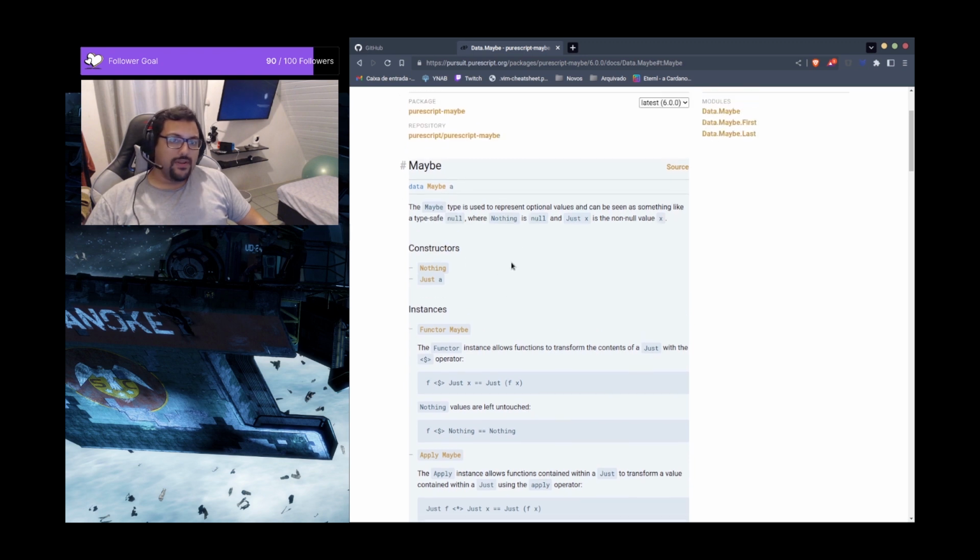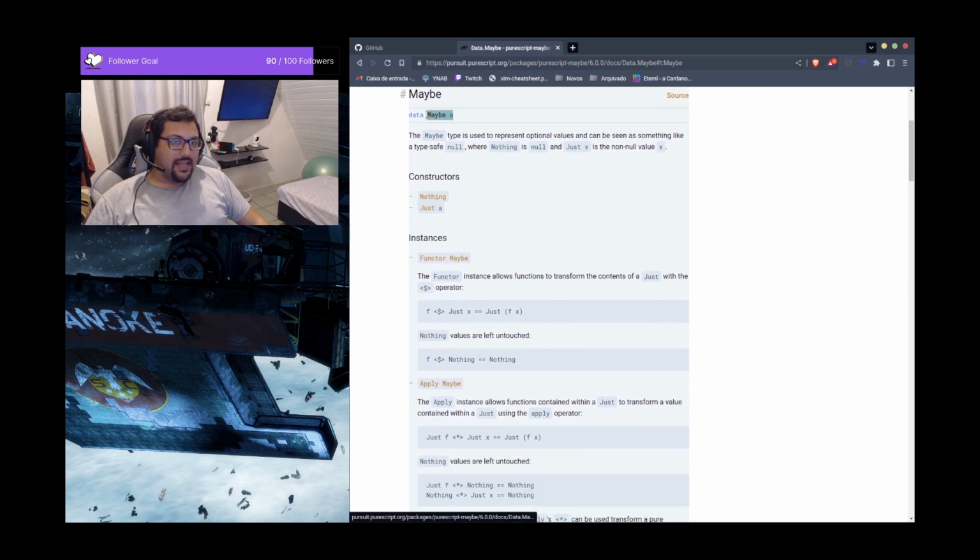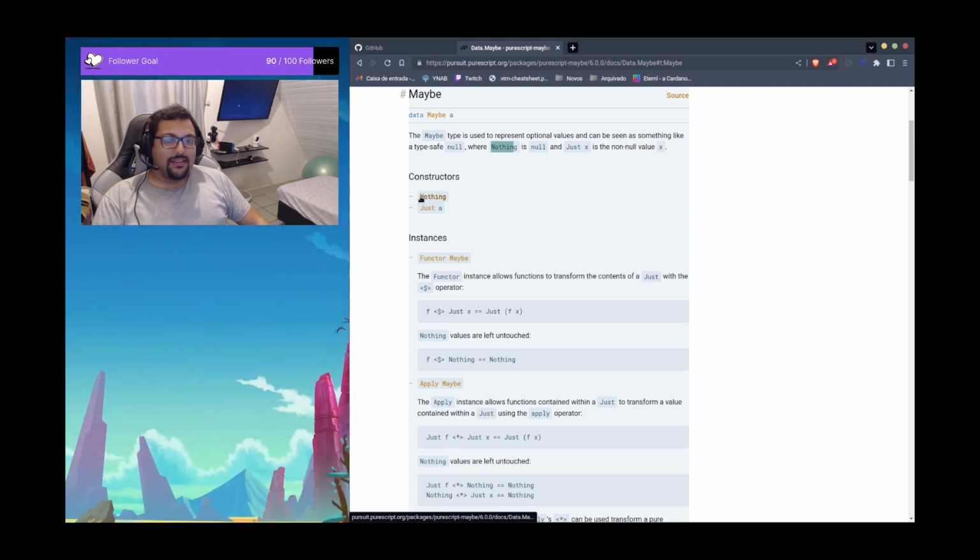I don't know if I showed this before, but the Maybe data type represents types that allow nullable values, or values that can have actually nothing inside of it. Okay, so we have the type constructor Nothing, which actually does not have anything inside of it, just the type constructor itself, and we have the type constructor Just with something inside of it. So we can see that is the same e here. So we have this e here and this e here, which is the content inside of the Maybe.